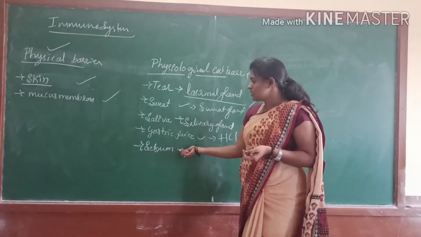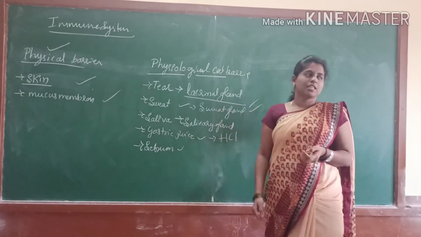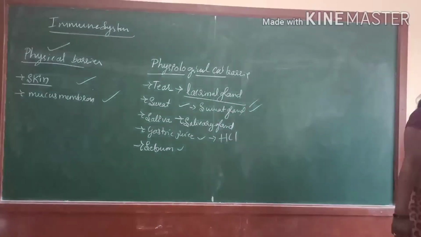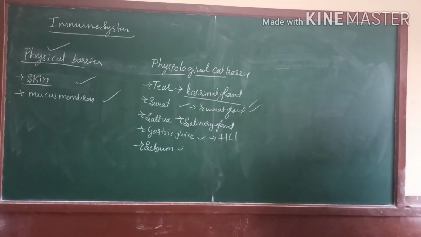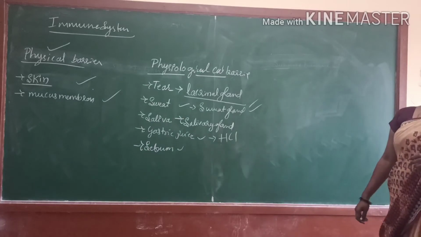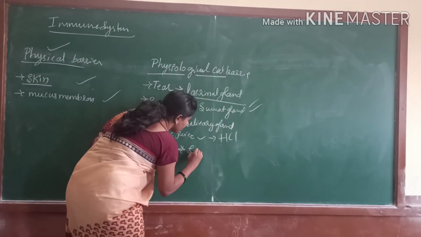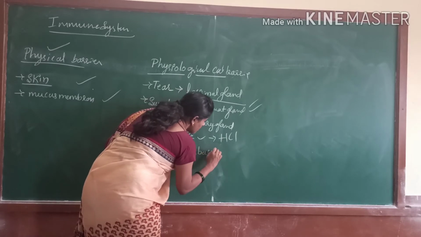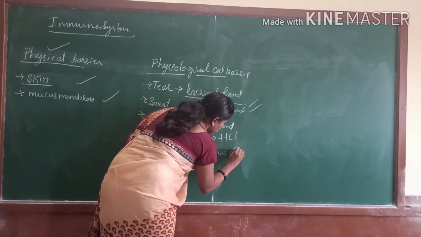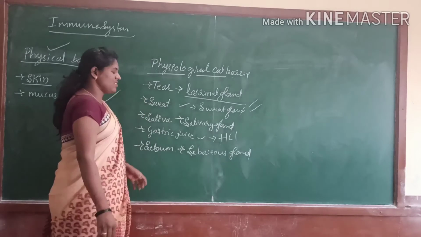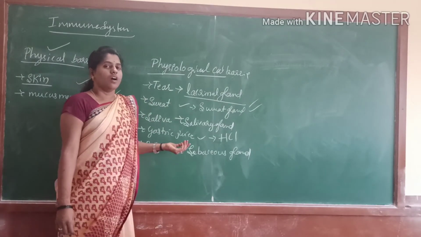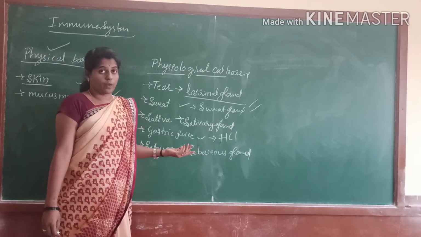And last but not least, the sebum. The sebum is secreted by the sebaceous glands of the skin, and it forms a protective layer on the skin surface. These are the most important. Please write this down for your objective questions.